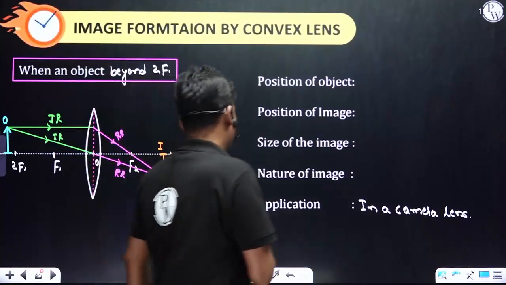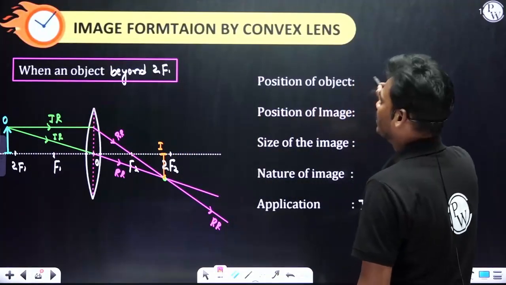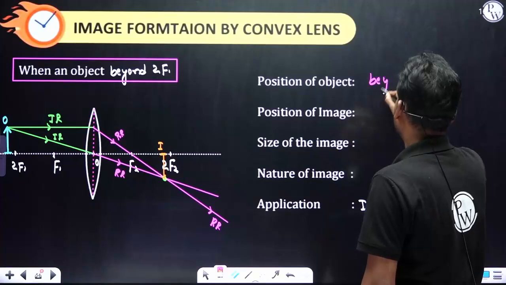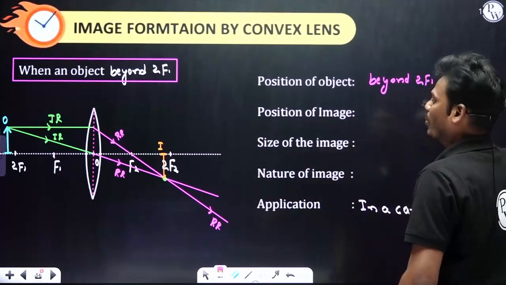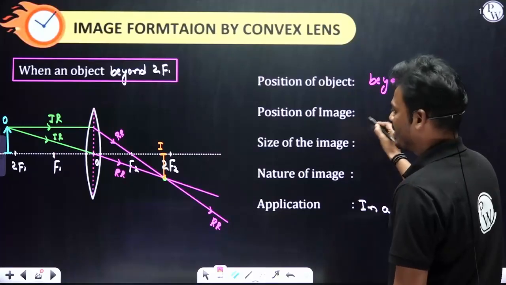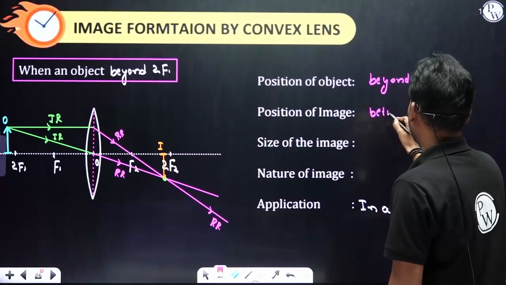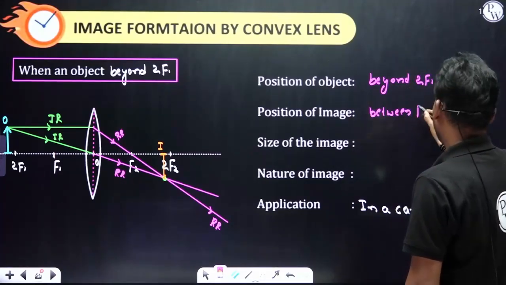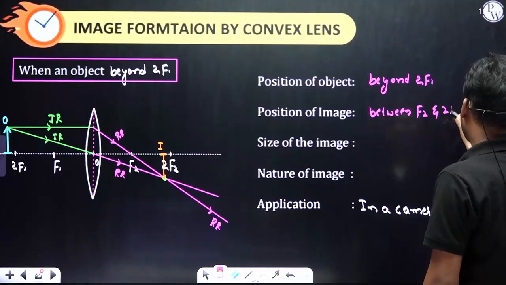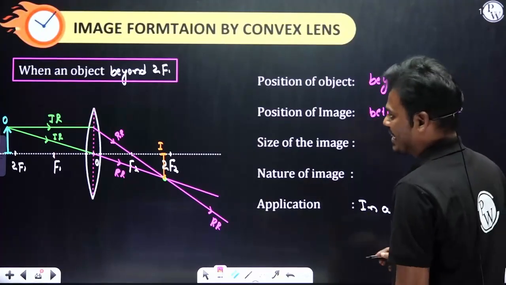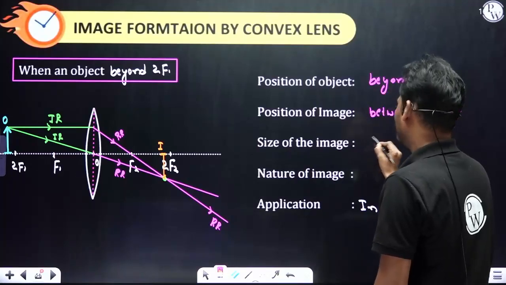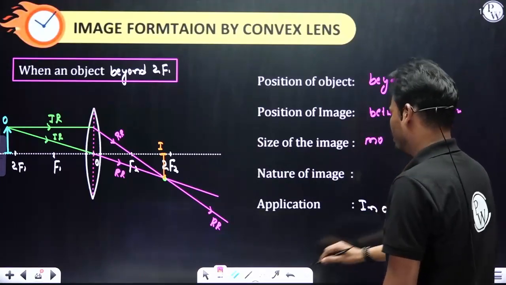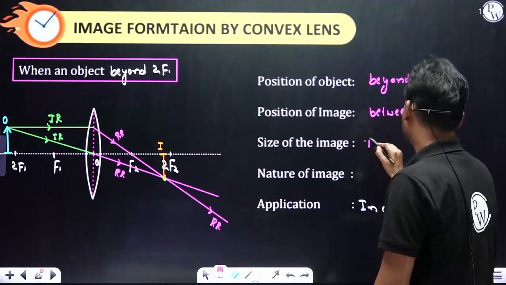And the position of the object is beyond 2f1, and the position of the image is between f2 and 2f2, and the size of the image you can see is smaller. Sorry, you cannot write smaller, you write diminished.